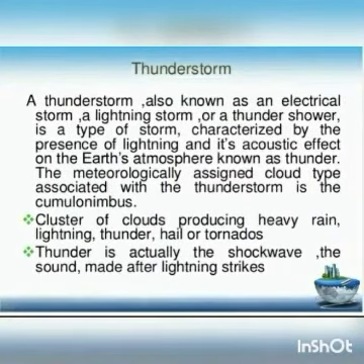Thunderstorms can be defined as lightning storms, thunder showers or electrical storms: clusters of clouds producing heavy rain, lightning, thunder, hail or tornadoes. Thunder is actually the shock wave, the sound made after lightning strikes.